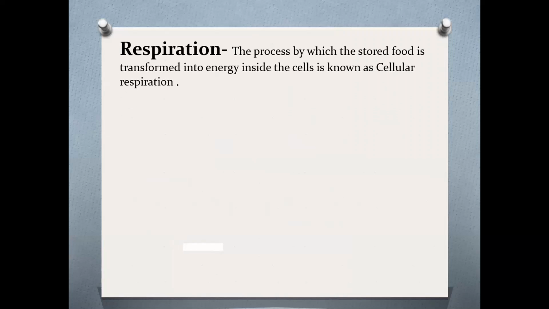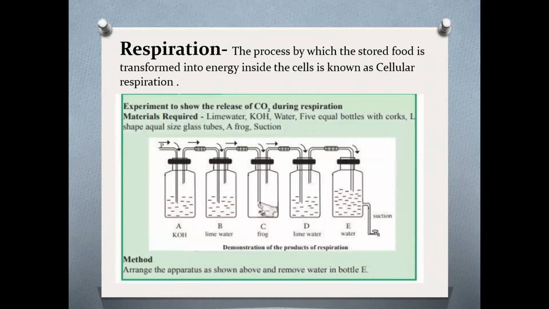Respiration, the process by which the stored food is transformed into energy inside the cells, is called cellular respiration, and this is an experiment we can do to show how carbon dioxide is released during the process of respiration. And here we have to use lime water, 5 equal Cox bottles, and potassium hydroxide.